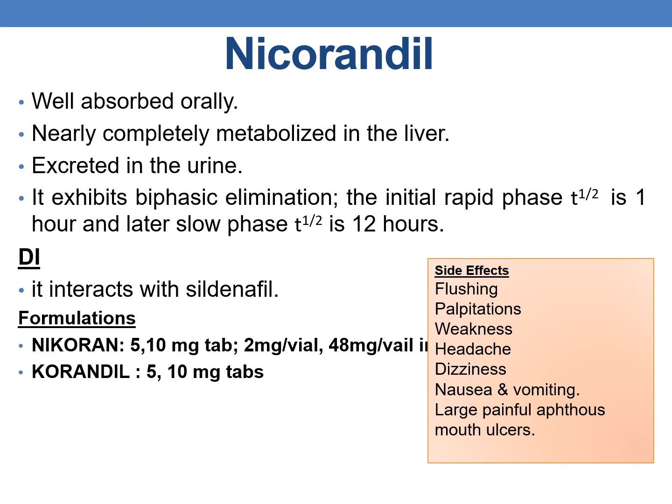The side effects are flushing, palpitation, weakness, headache, dizziness, nausea and vomiting, large painful aphthous mouth ulcers. Coming to the marketed formulations of nicorandil, they are Nicoran 5 and 10 mg tablets, 2 mg per vial and 48 mg per vial injections. The next one is Corandil, available in 5 and 10 mg tablets.